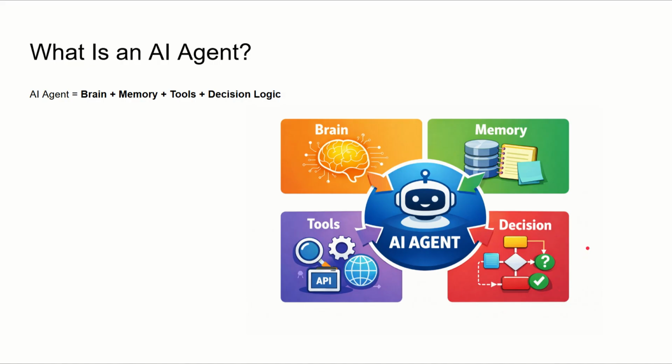An AI agent is not just a chatbot. A chatbot usually answers one question and stops, but an AI agent can think, decide, and act. It doesn't just respond to inputs, it works toward a goal. For example, if you say, "Help me schedule a meeting," a chatbot might just explain how meetings are scheduled, but an AI agent will actually go and do the work. This ability to understand a goal and execute steps is what makes an AI agent special.